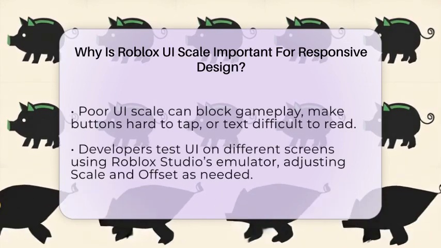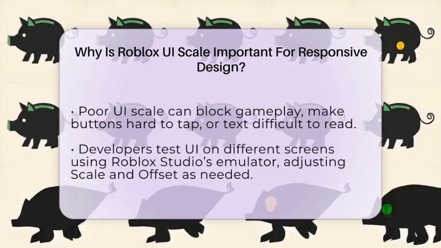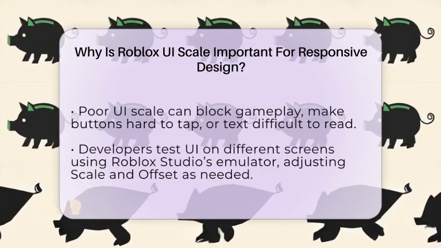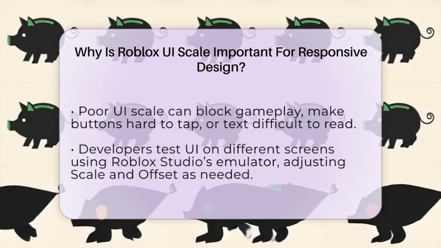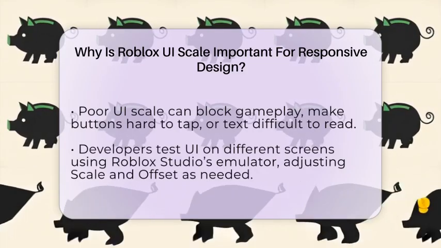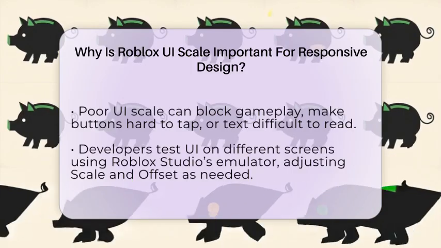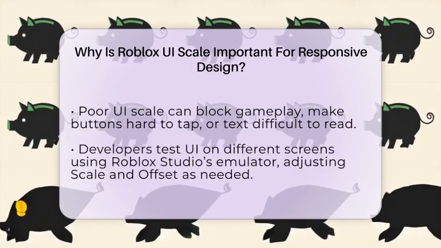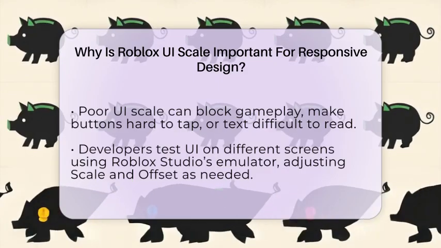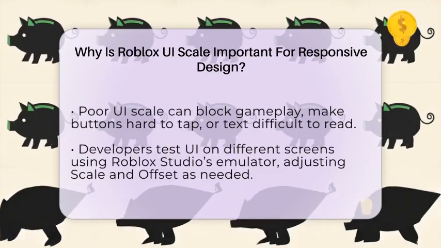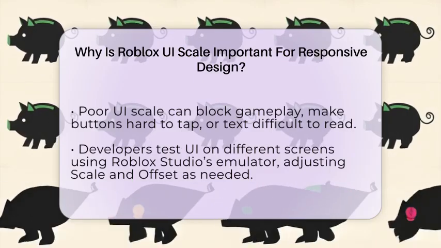Developers often test their UIs on different screens using Roblox Studio's emulator. They tweak the scale and offset values until everything looks just right on phones, tablets, and computers. Responsive design also helps prevent UI elements from overlapping or becoming inaccessible. If a button is too close to another element, players might tap the wrong thing or get frustrated.